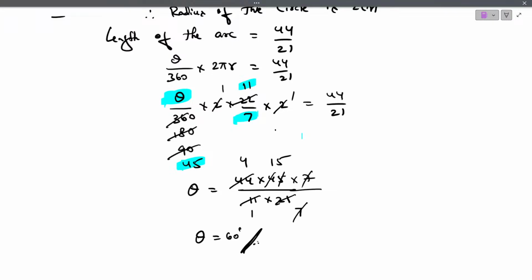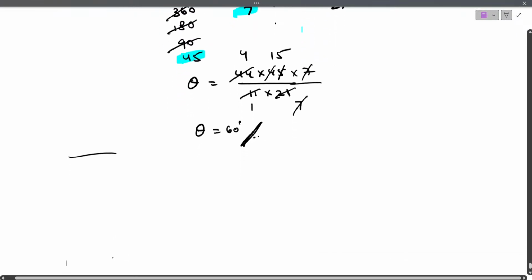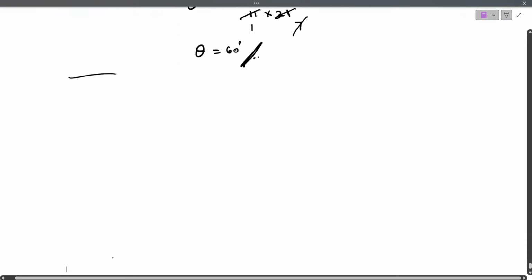One more question related to 3 marks. Let's see. Make a note. Take down the question. Take down the next question. Once again.